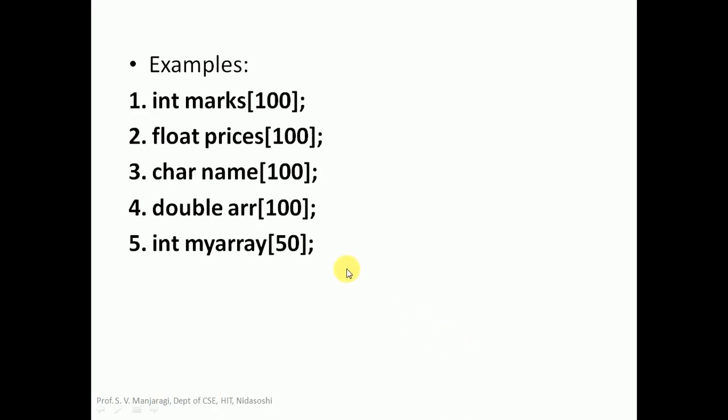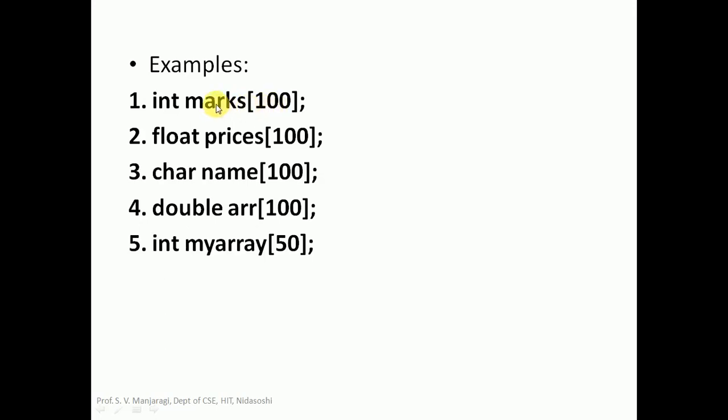Let us see a few more examples of array declaration. The first one, int marks[100]. The data type is int here, the array name is marks, and within the square brackets I have taken the array size as 100. So this statement is going to declare or create a new array having the array name marks, the data type of the array is int, and the array size is 100.